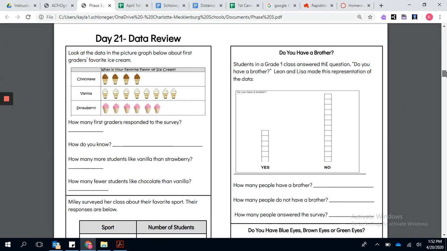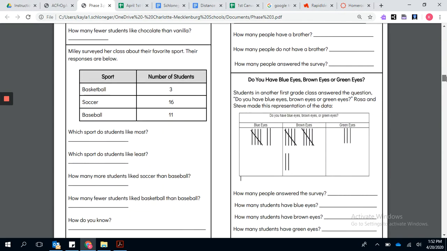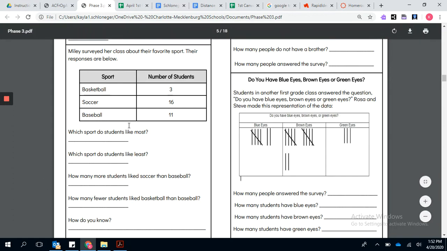So that's the first graph that we're going to look at. Now I'm going to move down and look at this graph right down here. So after you finish the top one, we're going to go down to this next one. The next one says, Miley surveyed her class about their favorite sport. Their responses are below. Over in this column, we have the sport, and then over here it says the number of students.